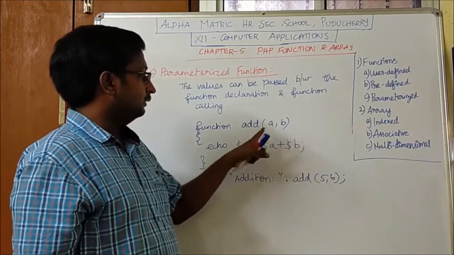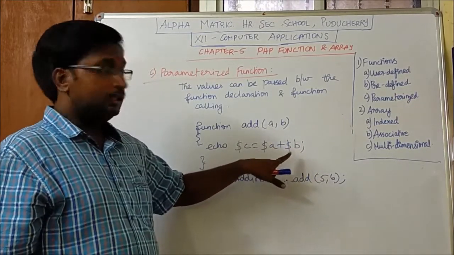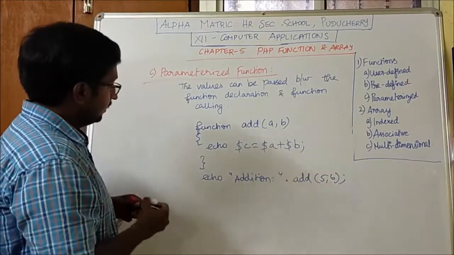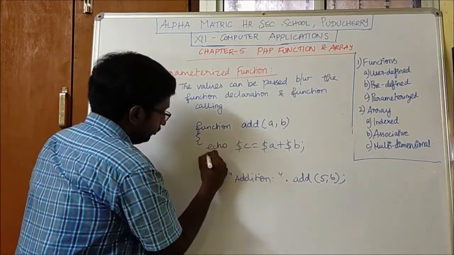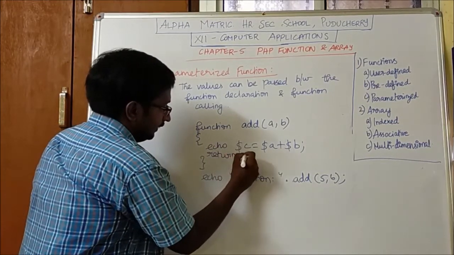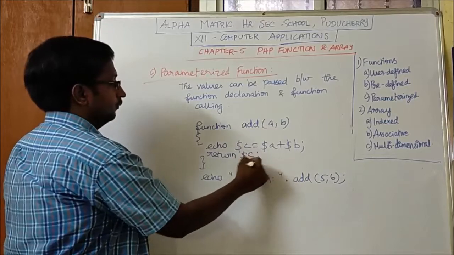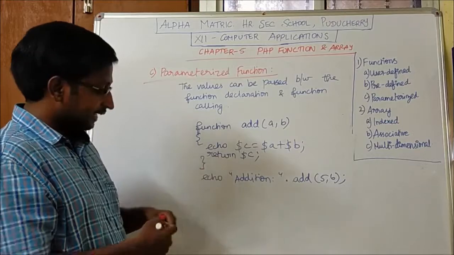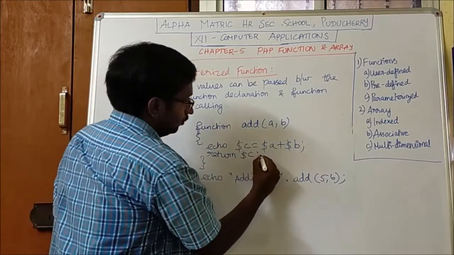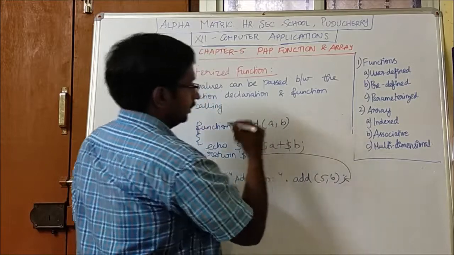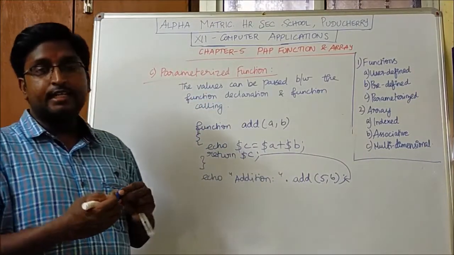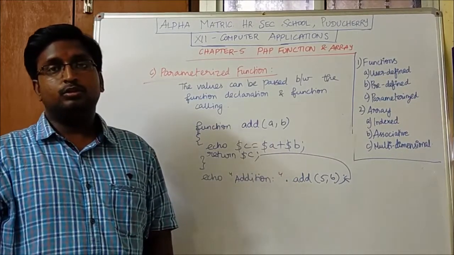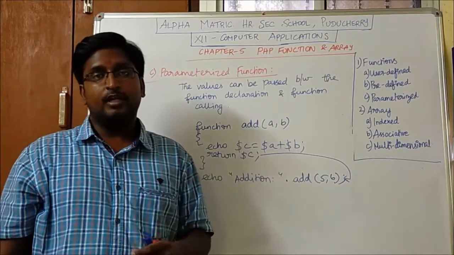Now the values will be passed and the process will be taken. 5 plus 6, the value 11 will be stored in C. Here in addition, I am going to write the statement called return C. So C will have the value 11. This return statement will redirect to where the function is called, and the value will be displayed here. So this is how the function returns the value.